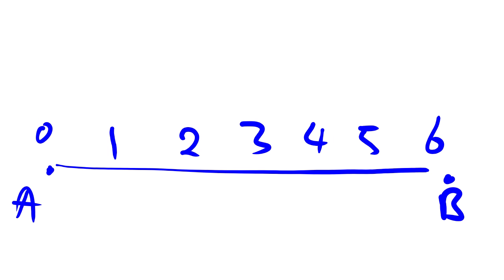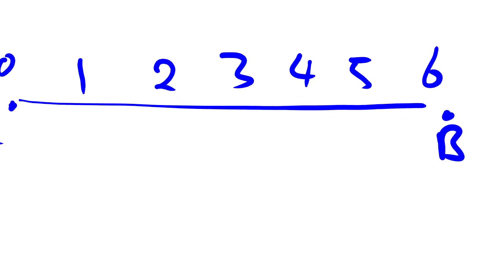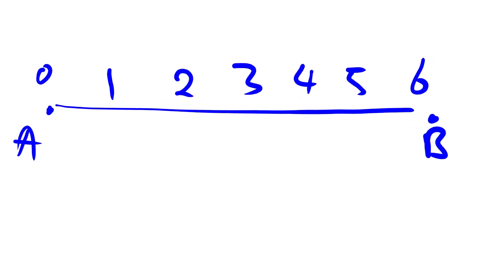Now let these numbers be in kilometers. So we have 0 kilometers to 6 kilometers. Now if you want to count the distance from point A to point B, then you confidently say it is 6 kilometers, because you are calculating from point A to point B along this line.